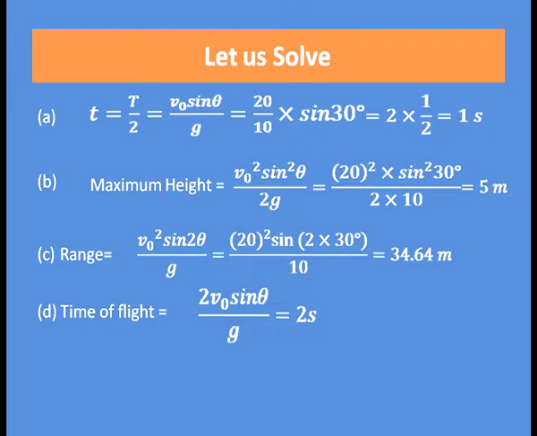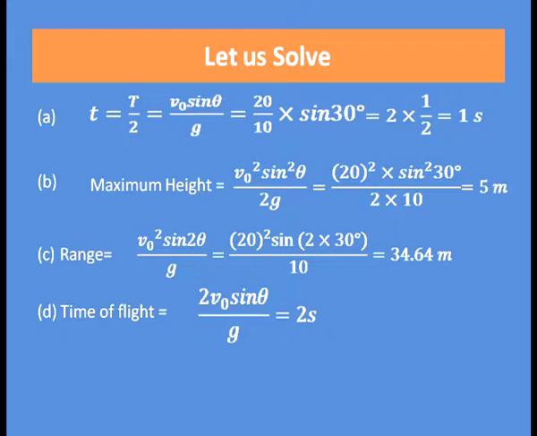Maximum height equal to V0 square sin square theta divided by 2g, that is equal to, if you put all the value given, then it becomes 5 meter. So, the maximum height covered is 5 meter. Now, you can also calculate range by putting all the values given in the formula for range, that is V0 square sin 2 theta divided by g, which is equal to 34.64 meter,